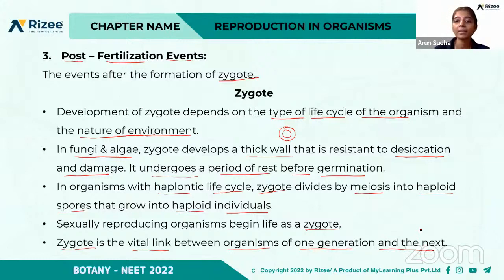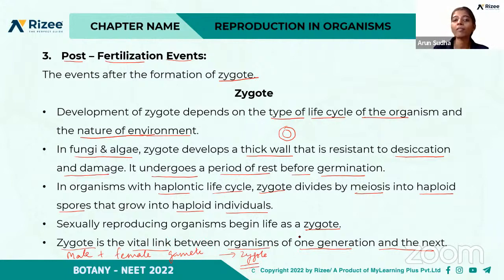There occurs reproduction, or the continuity of the species, right? The male gamete fuses with the female gamete, which leads to the formation of the zygote. So it is a link between the organism of one generation and the next.